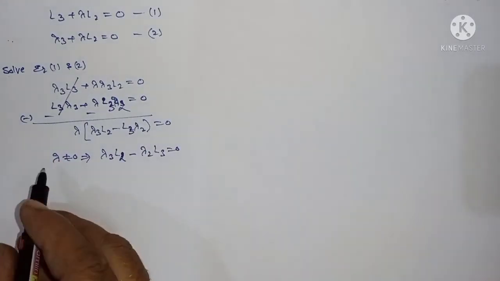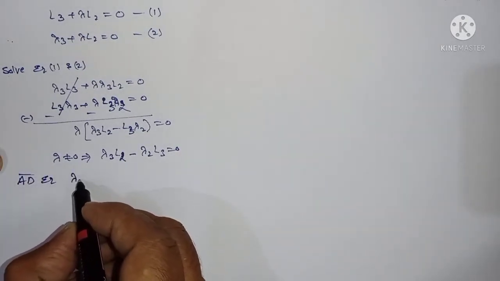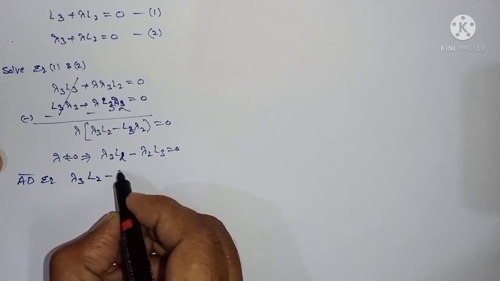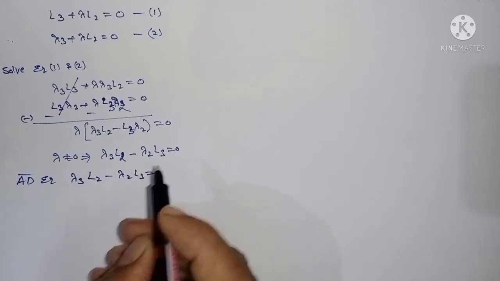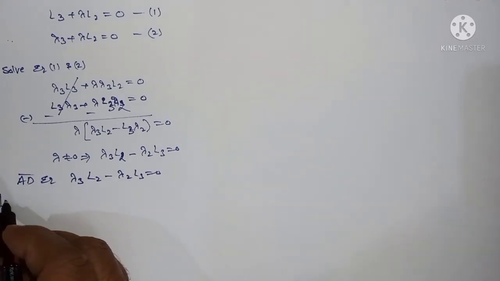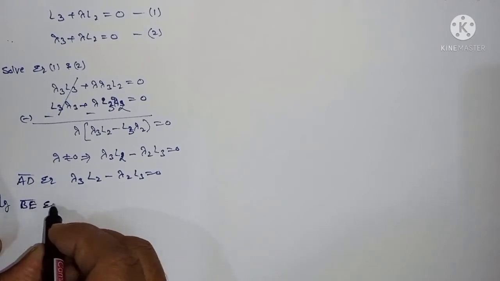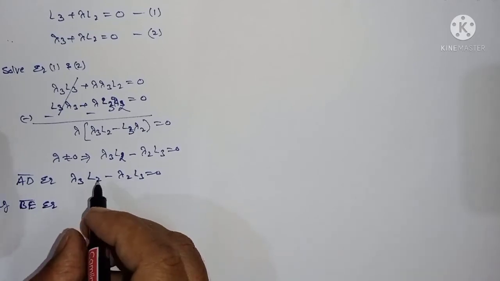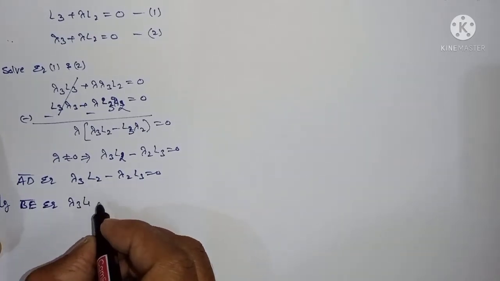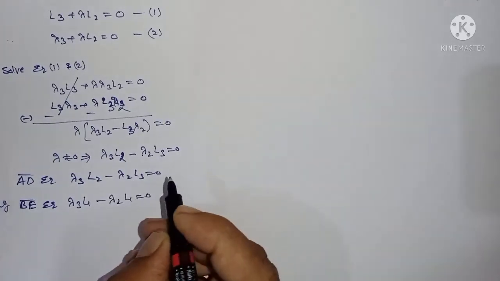This is the AD equation you can write here. The AD equation is what you get here: lambda 3 L2 minus lambda 2 L3 is equal to 0. Similarly, the BE equation I can write here: lambda 3 L1 minus lambda 1 L3 is equal to 0.